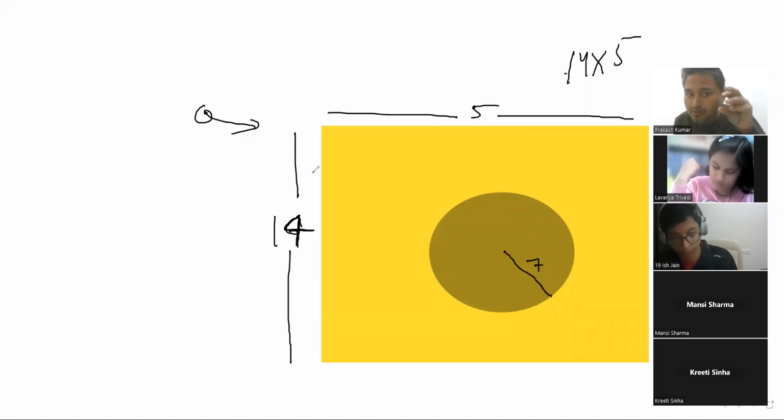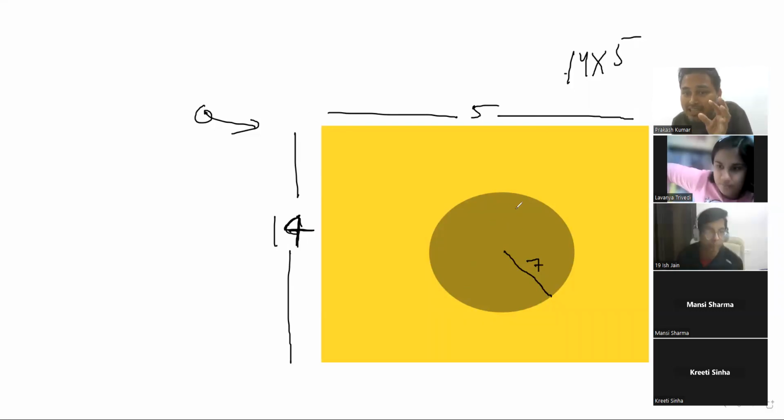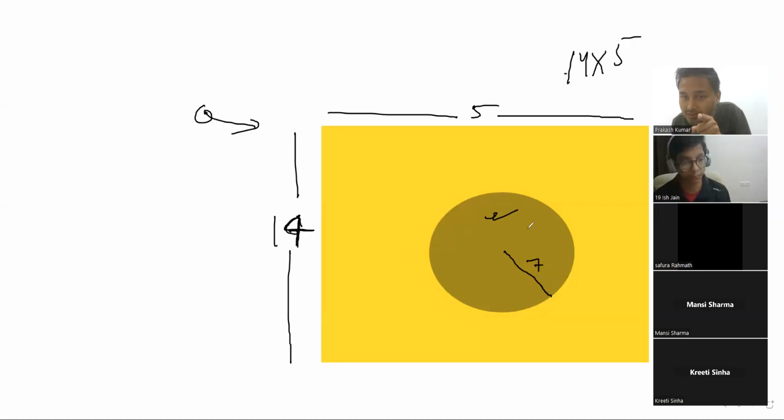So we have this area, where the plane has to land, right? Now, what is the probability that the landing will happen in this area? This area. What is the probability that it will land only in this area?